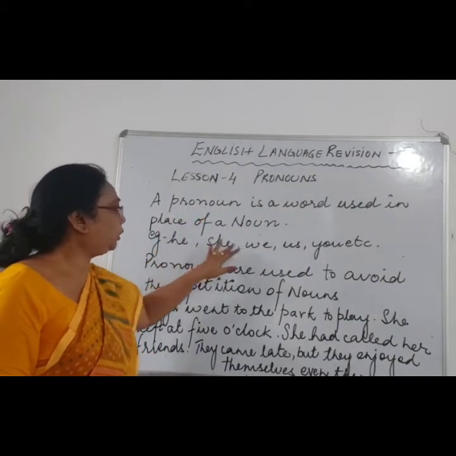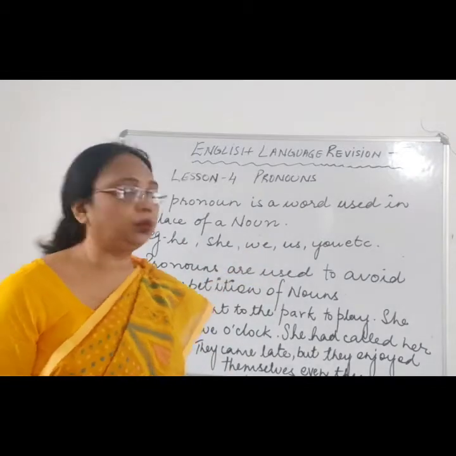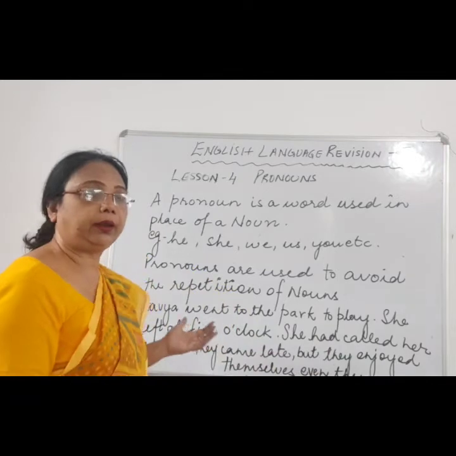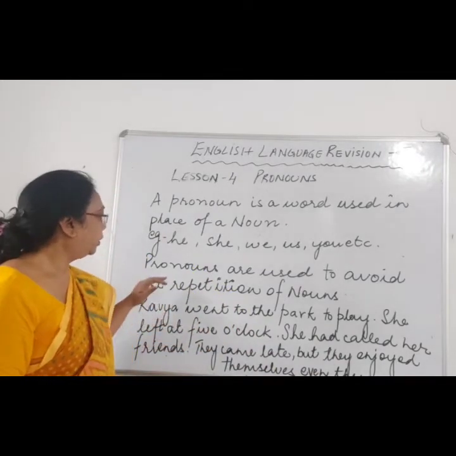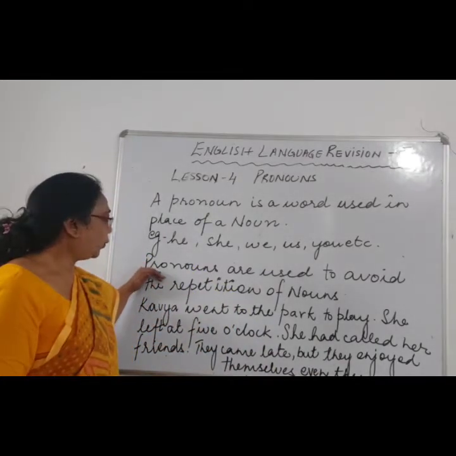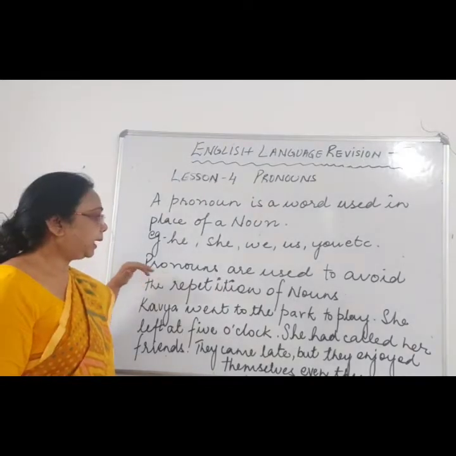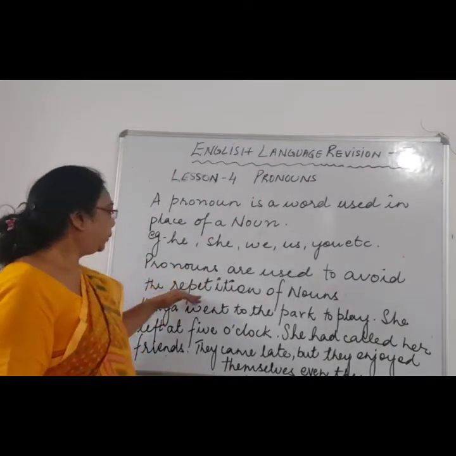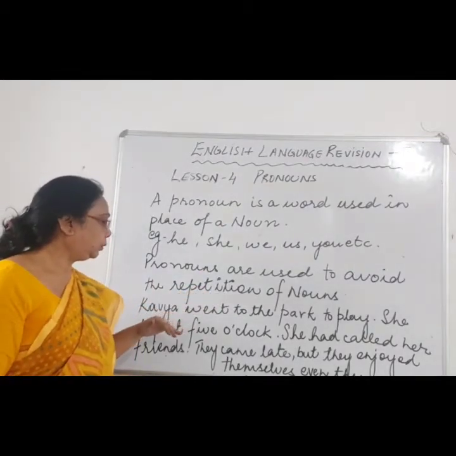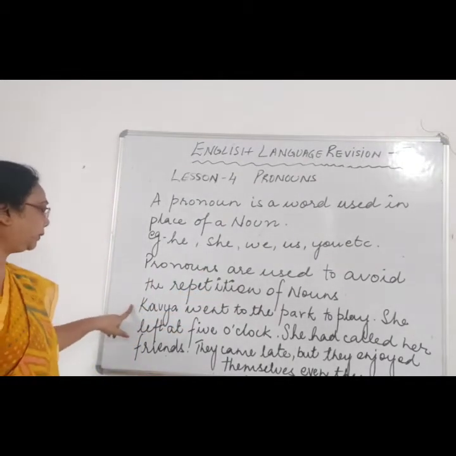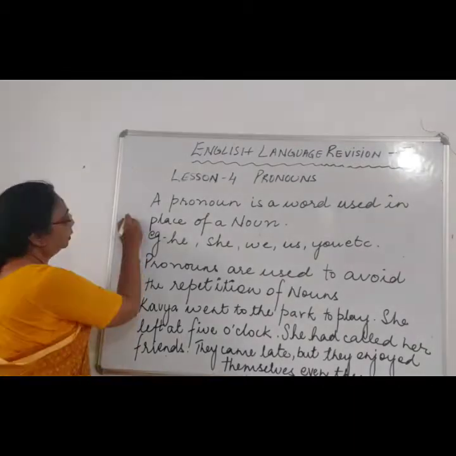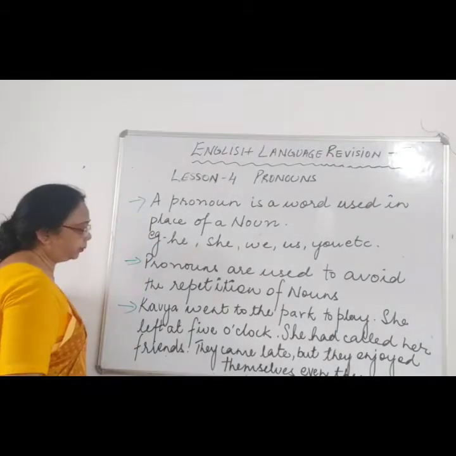Like he, she, it, we, us, you, they, him, his, her, their, themselves, itself. Now, what does a pronoun act for? It acts to avoid the repetition of the noun. Let's see an example.